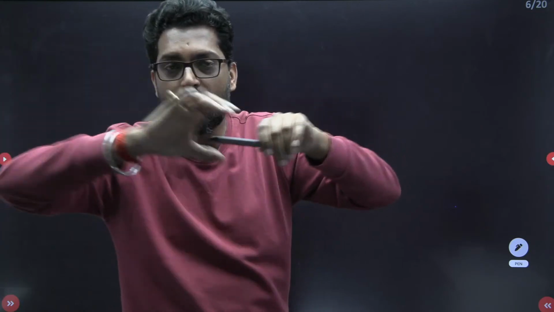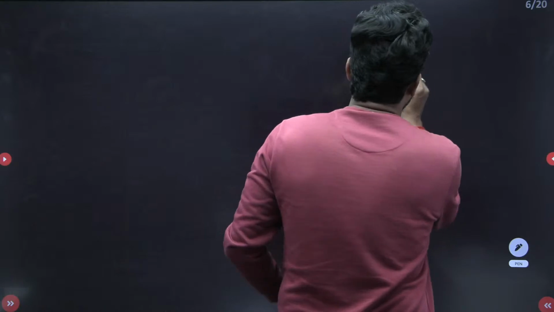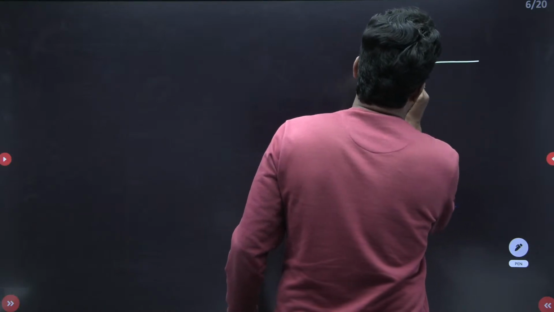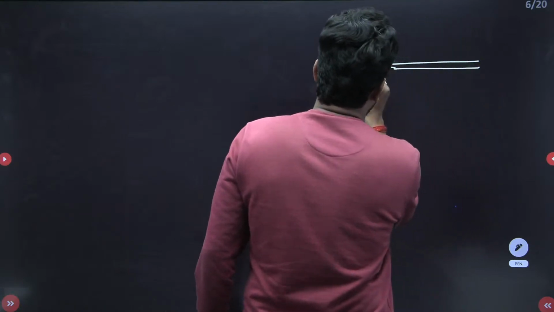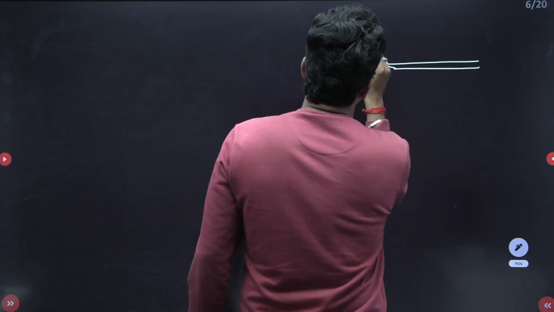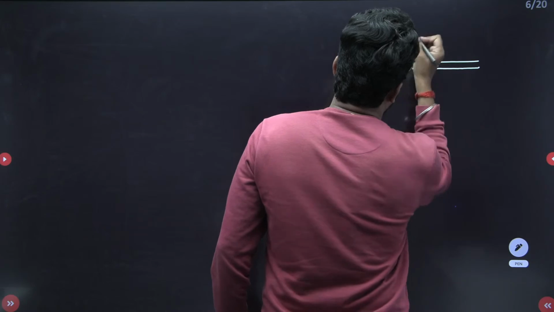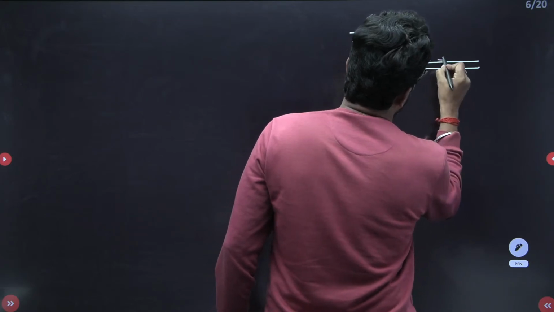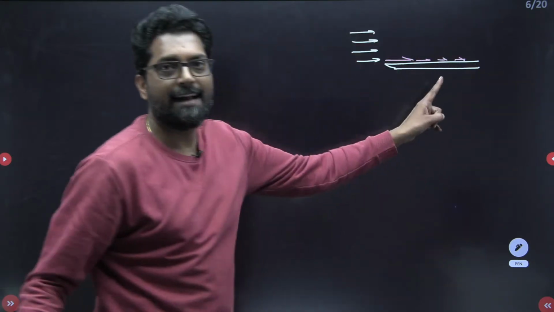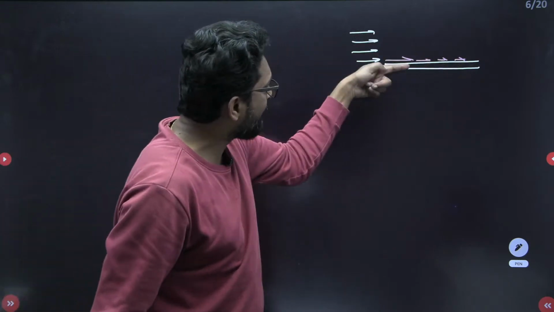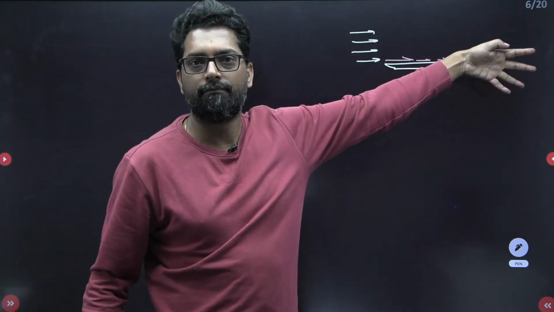Previously we studied a flat plate over which the fluid is flowing. Always remember, don't confuse this. If this is your flat plate and the fluid is flowing here, then obviously the shear stress on the plate acts along the flow direction.